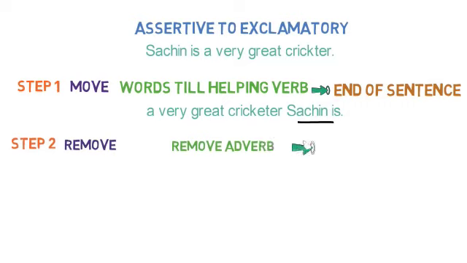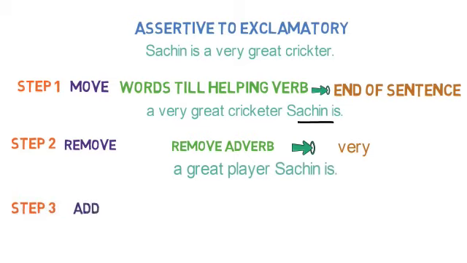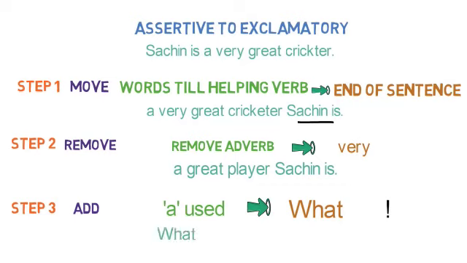Next step says remove. Remove the adverb, that is very over here. So we will remove that. We are left with a great player Sachin is. Last step, add. A is being used, so we'll use what. So the complete answer would be what a great player Sachin is, with an exclamation mark. Right? Hope you got the idea. 3 steps, remember. Let's see another example. This will help you sort out all the 3 steps for the changing.